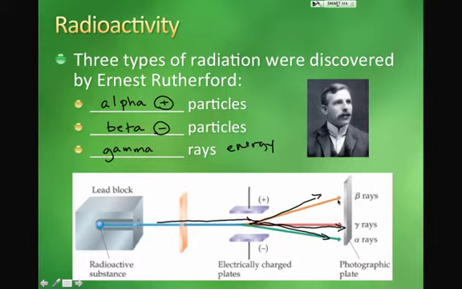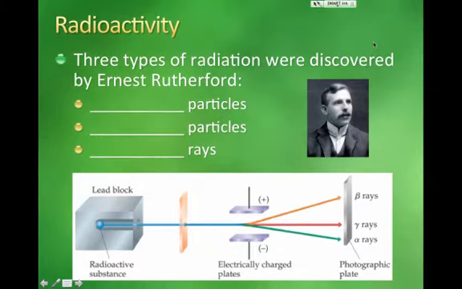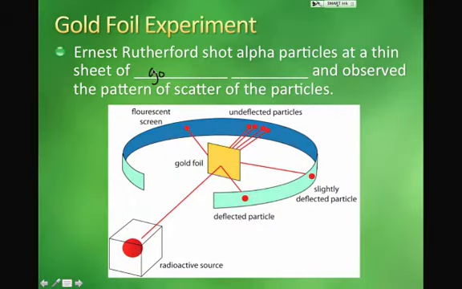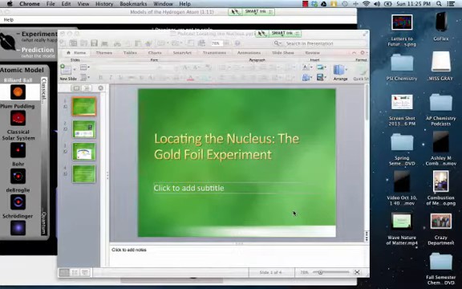So these three different types of radiation were described by Ernest Rutherford after other scientists had discovered that radiation existed in the first place. Rutherford was able to describe what those radioactive particles were like. Then he used these particles in an experiment. Rutherford shot alpha particles at a thin sheet of gold foil, and that's why we call this the gold foil experiment. This experiment was so shocking that even Rutherford didn't quite believe it at first. He was watching to see whether the particles would pass through or be deflected. Here's what he found.